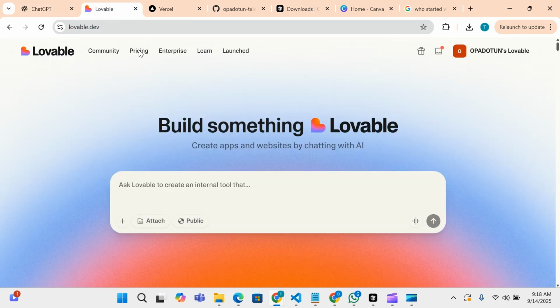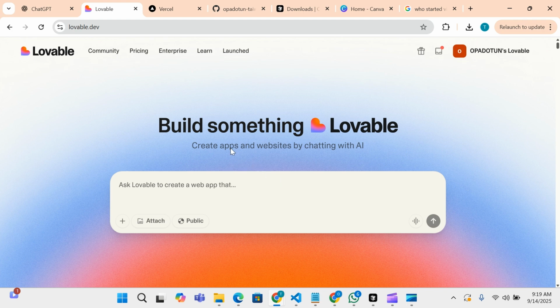So after ChatGPT, we go to Lovable. Lovable is also a vibe coding tool, and what we're going to be using Lovable for is to draft out how the portfolio will look like in the first instance with React. So we're going to be using React in this tutorial. I'm not going to be writing any code, so don't worry. And even if you don't understand code, you can just follow along and check the flows.